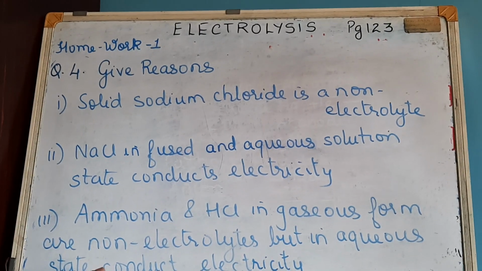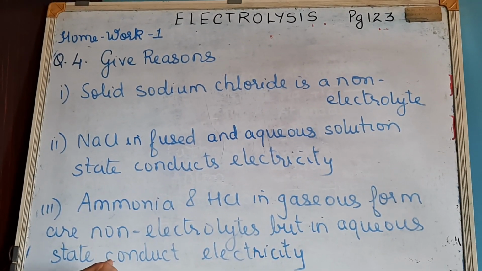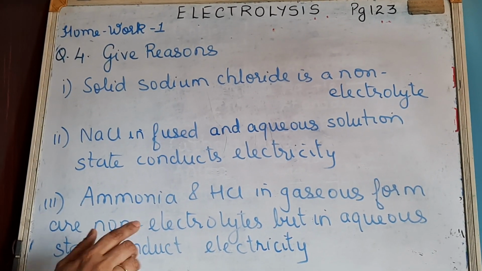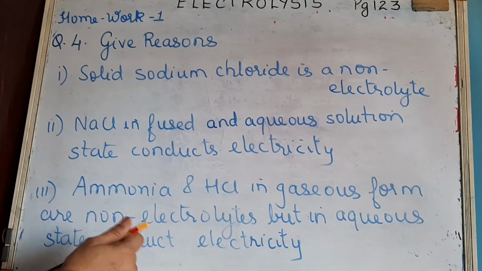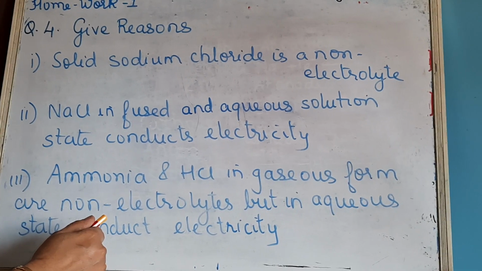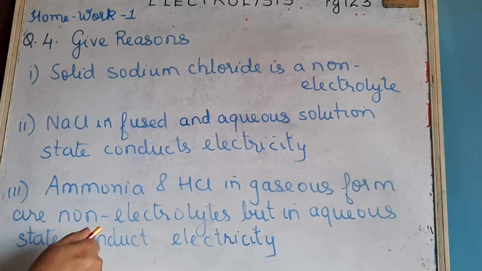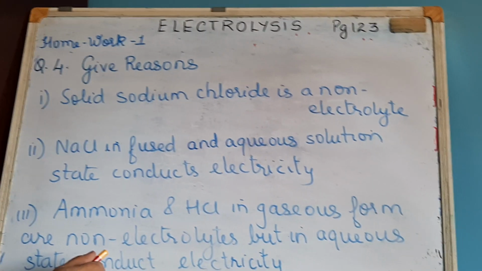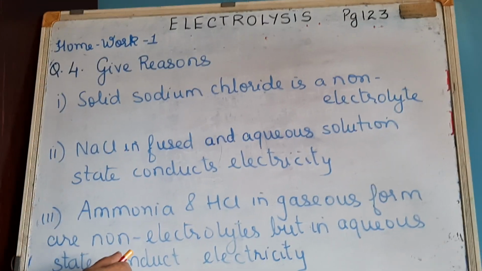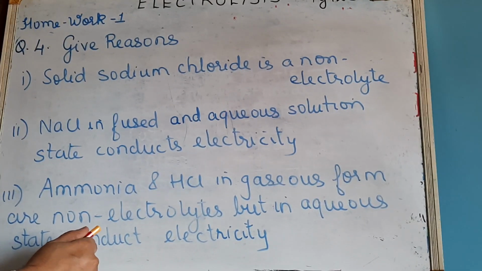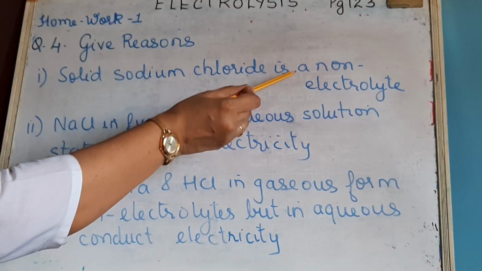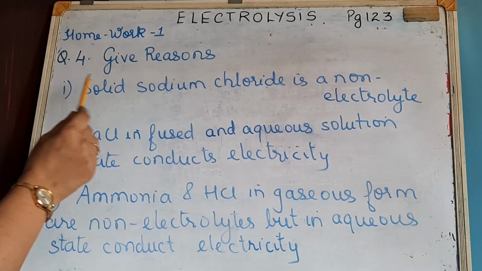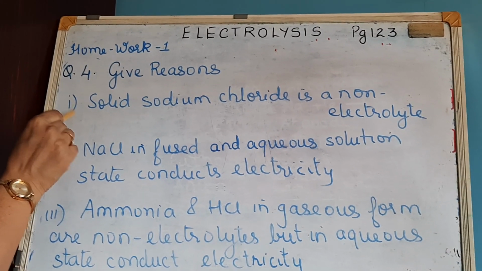Now some of these we have already discussed in chemical bonding, but they are again included in the syllabus under electrolysis also. So you know that sodium chloride is made up of oppositely charged ions, the Na plus and the Cl minus ions. Now in the solid state, these ions are held together by strong electrostatic forces of attraction. So free ions are not available to conduct electricity, so it is a non-electrolyte. This also is part of your homework.